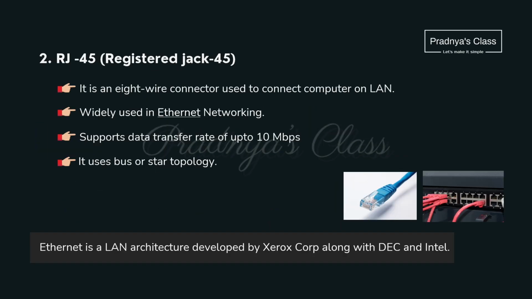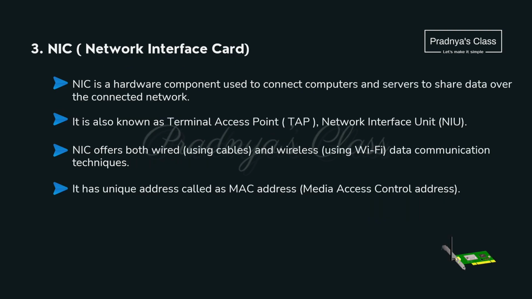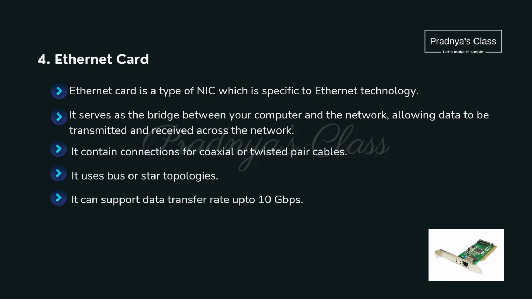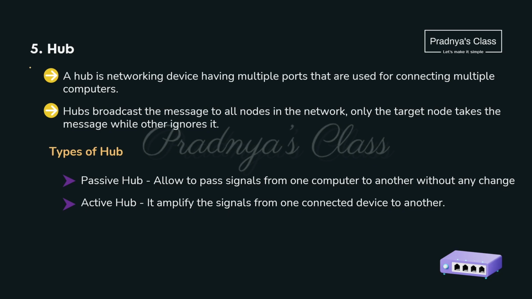RJ45, I don't think it is important. Let's proceed. The second one is the network interface card. This also we will skip. We have one more device, that is the Ethernet card. It is a type of NIC card. This device is important, that is nothing but the hub. The device will look like this, which will have multiple ports so that you can connect multiple devices to it. One more point we will note down about the hub is that it will broadcast the message to all the nodes of the network.